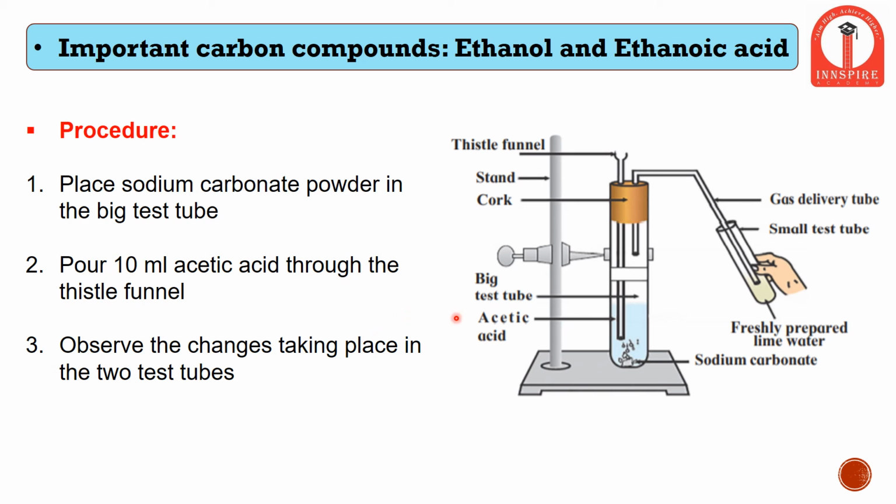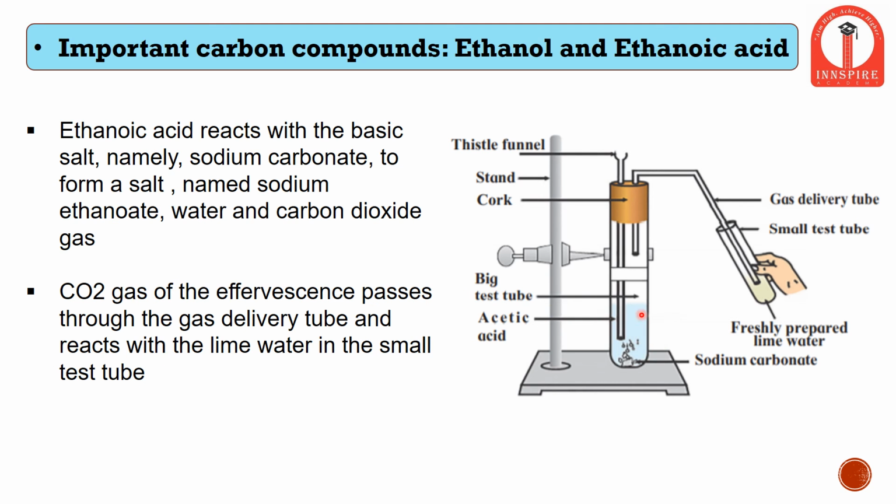This experiment explains the same reaction. Sodium carbonate powder is placed in this test tube, which sits on a test tube stand, and there is a rubber cork with a thin pipe which helps to collect the gas evolving during the reaction in another test tube. We have a few crystals of sodium carbonate in this test tube, and to this we have added 10 ml of acetic acid. Now we will study the changes in this reaction.